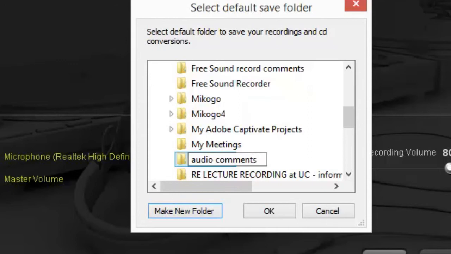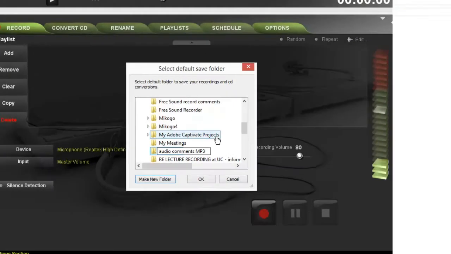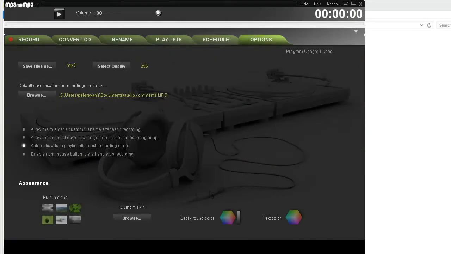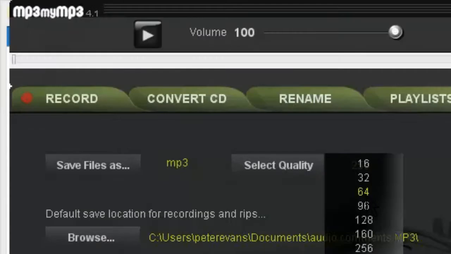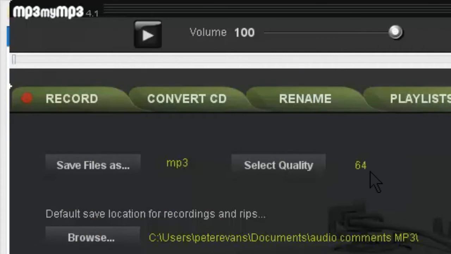That will just make it very easy for me to find them. I will save them as an MP3 file, and I'll set the quality down to 64, which is more than adequate for spoken audio comments.